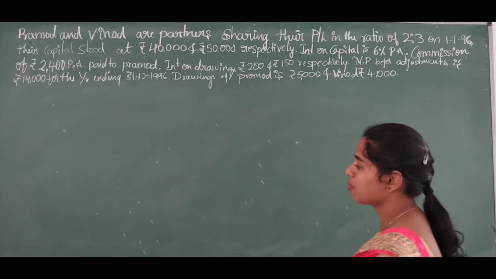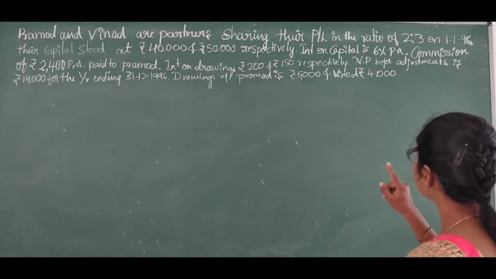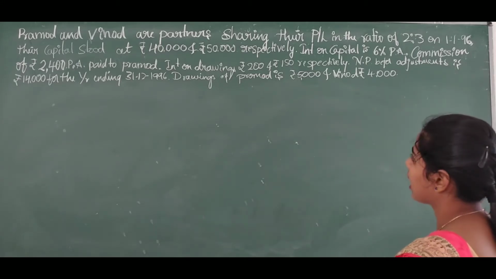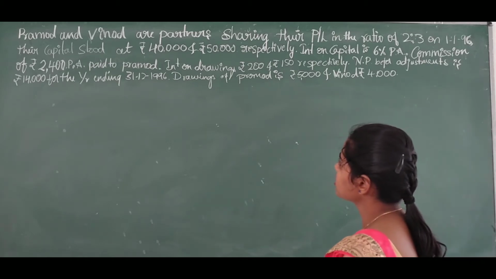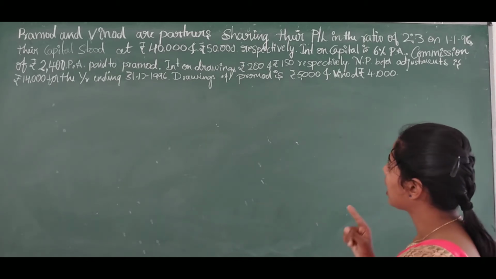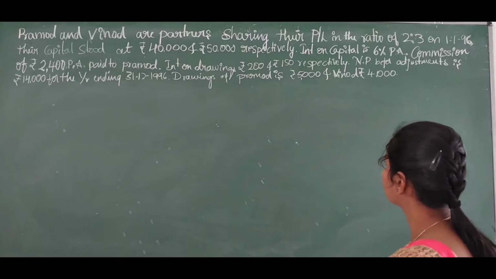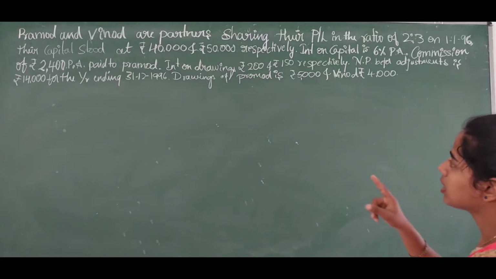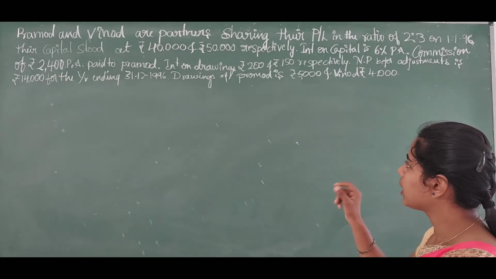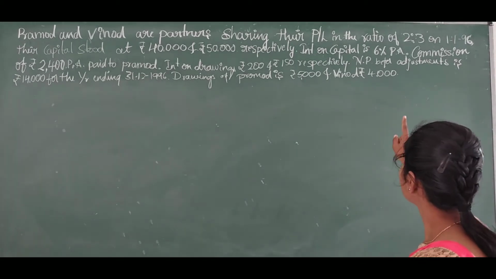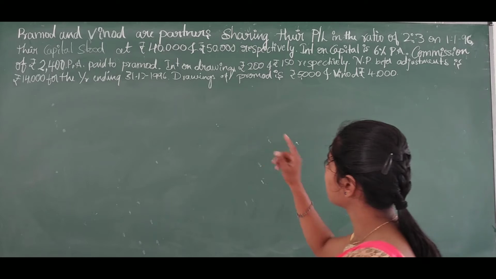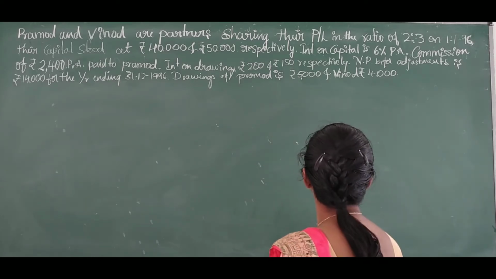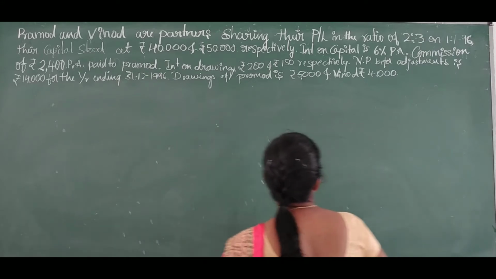Here the information is given about their profits and losses ratio, that is 2:3, and the capital is 40,000 belongs to Pramod and 50,000 belongs to Vinod. Interest on capital is 6% per annum. The interest on capital is paid to the partners, and that is 6% on 40,000 and on 50,000. In this problem we have